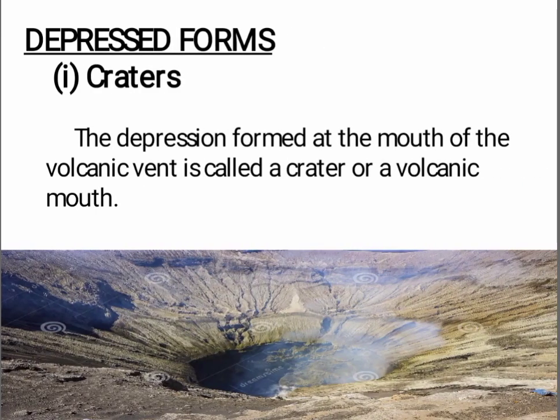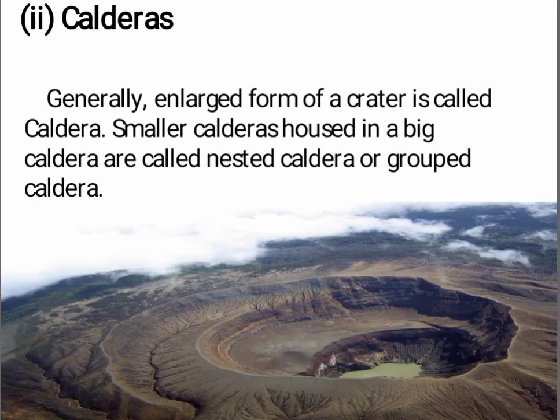Here are some depressed forms of landforms. The first is craters. The depression formed at the mouth of the volcanic vent is called a crater or a volcanic mouth. And the second is calderas. Generally enlarged form of crater is called caldera. Smaller calderas housed in a big caldera are called nested calderas or grouped calderas.